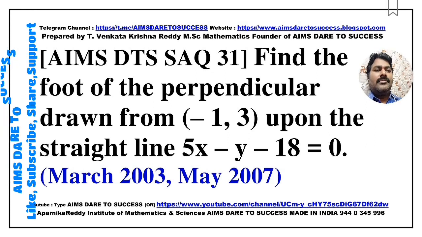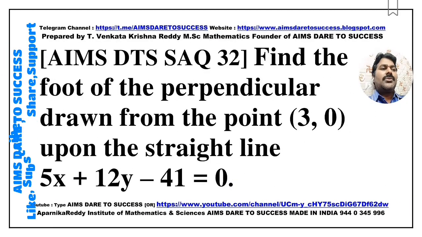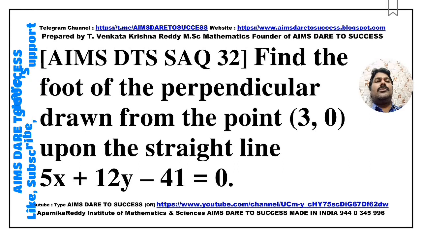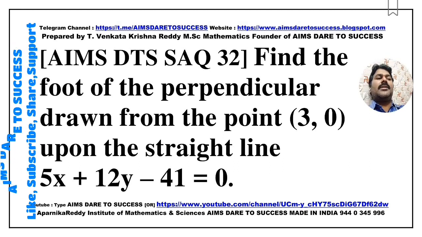It comes for 4 marks. Now I am going to SAQ 32. Find the foot of the perpendicular drawn from the point (3, 0) upon the straight line 5x + 12y - 41 = 0. This question is similar to SAQ 31. Practice more.